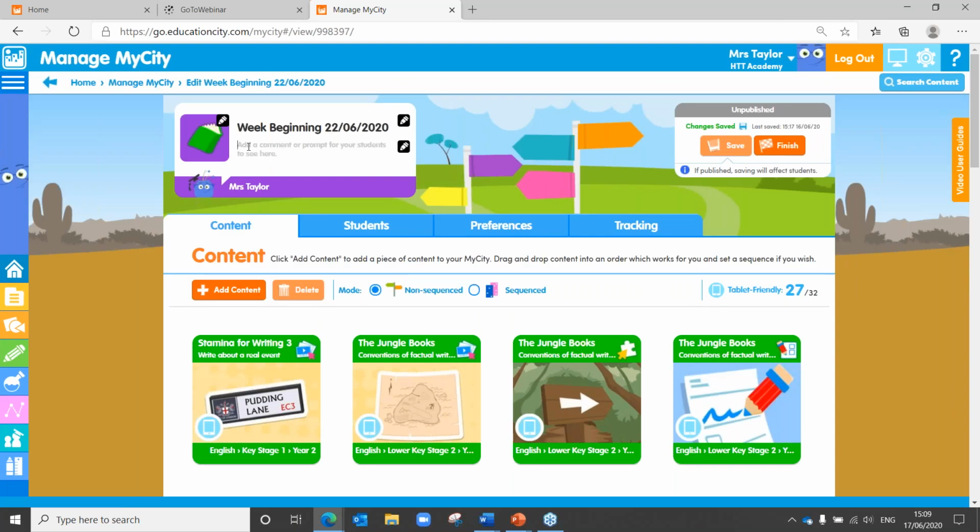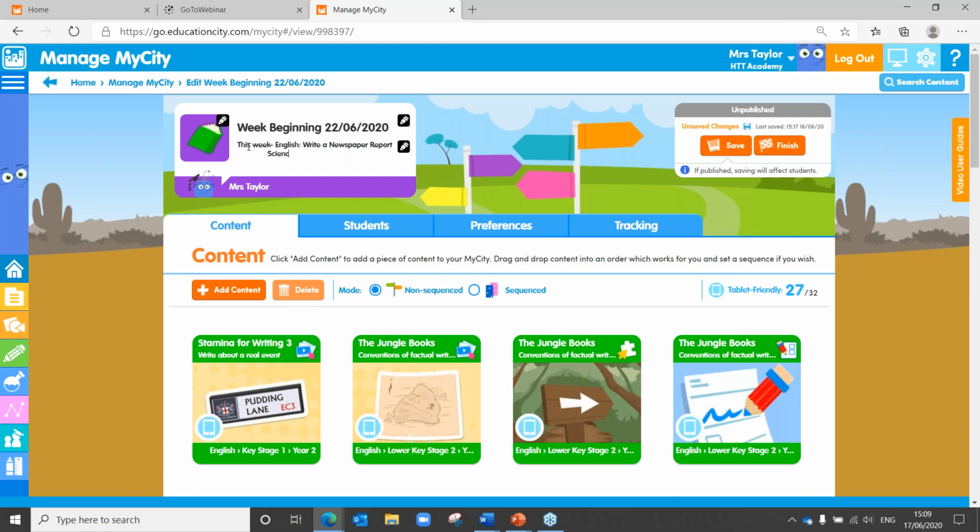But we could write a little note in for the students there. Something like this week, maybe type in what it is that you want them to do. English, write a newspaper report. Maths, whatever it is that you want them to do.